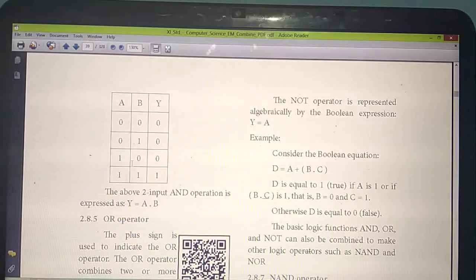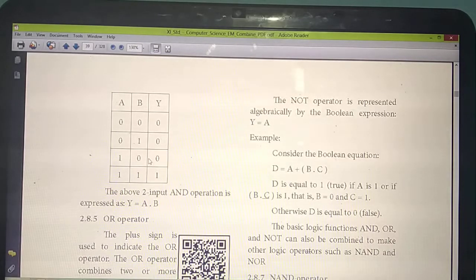0 means false. So in words we can say, listen: false, false, answer is false. 0. 1 false and 1 true, answer is false. 1 true and 1 false, answer is false. Both the things true, answer is true. Okay, listen carefully.